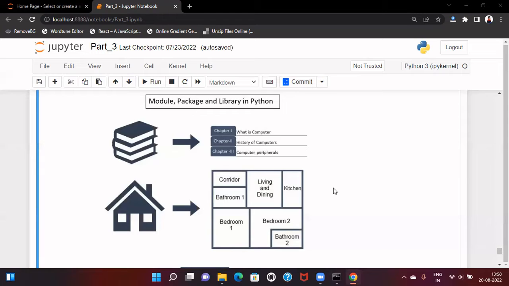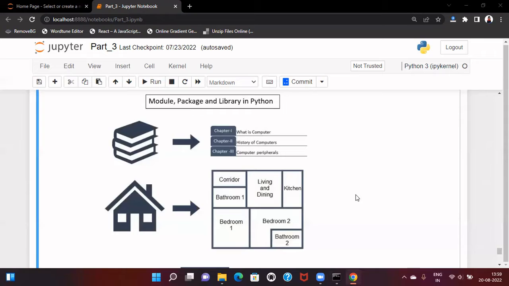And in Python, if we talk about modules, a module is nothing but a file or maybe a collection of functions, statements, class definitions, which are related to, which are solving a particular problem. So that is a module. In fact, in Python, we call a .py file, which is containing some statements, some function definitions, some class definitions, a module.